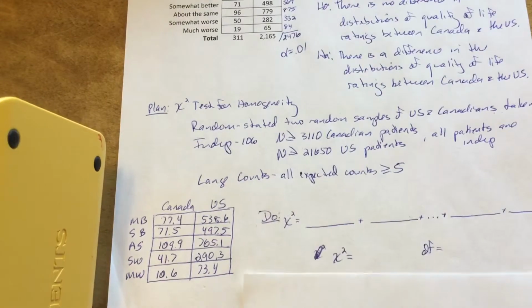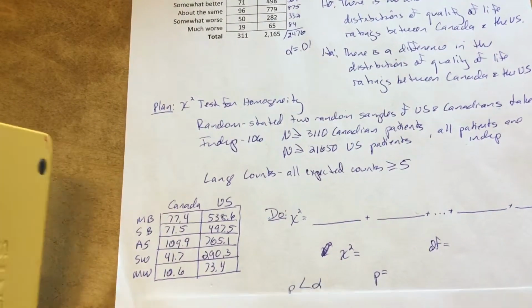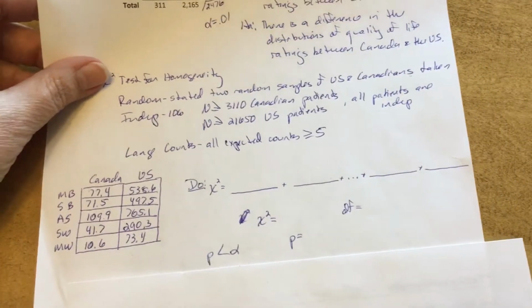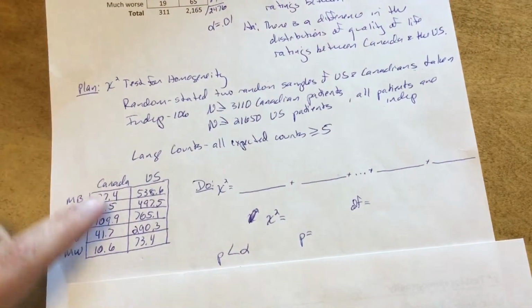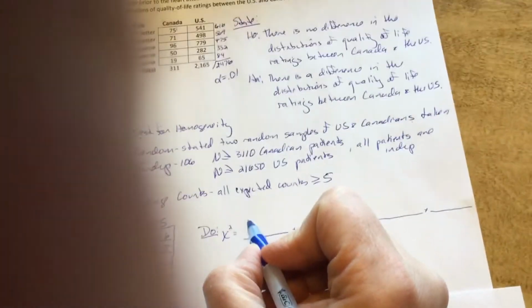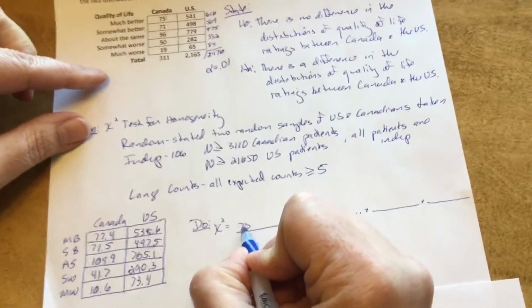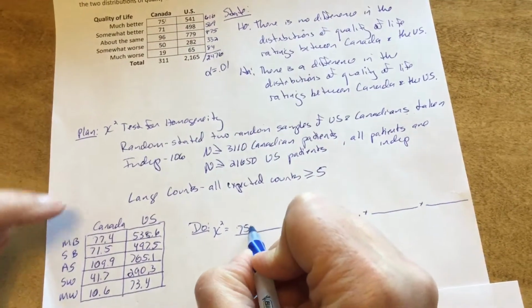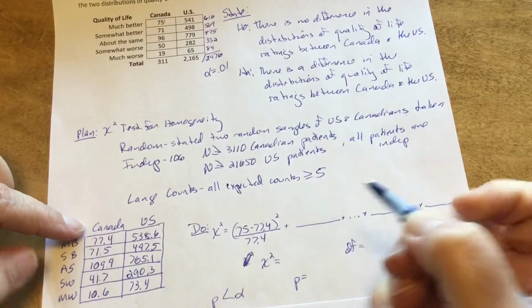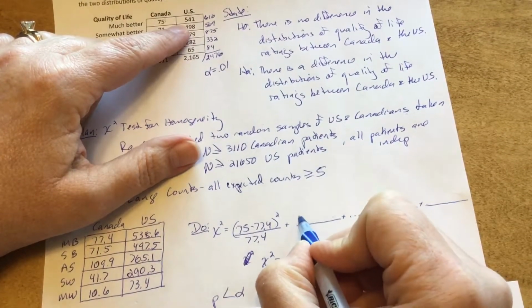Let's go ahead and write out our chi-square statistic here. And again, I got to show a little bit of it. I don't need to do all 10 of them though, thank goodness. So I'm going to do the first 2 and the last 2. So let's see. My actual up here is 75 minus 77.4 squared over 77.4. I'm going to go this way.